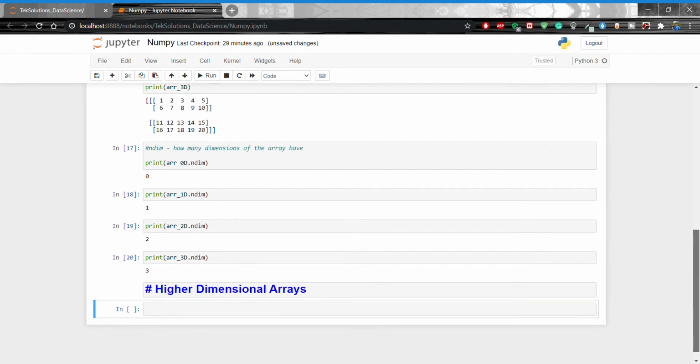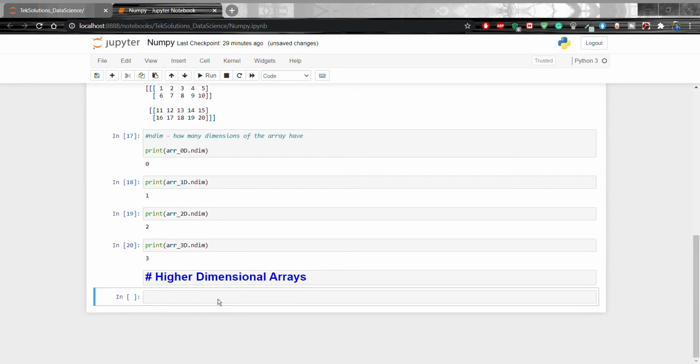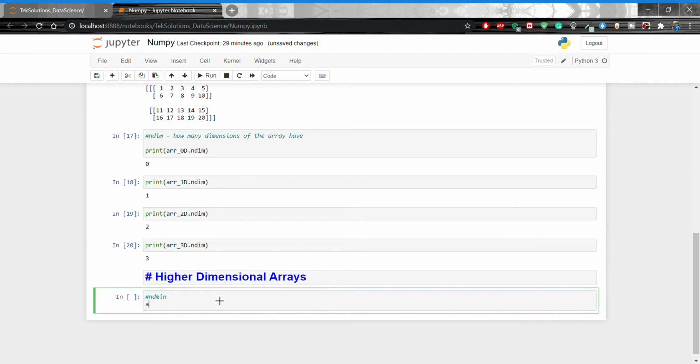We are going to use ndim. The ndim argument basically is, when the array is created, you can define the number of dimensions by using the ndim argument.